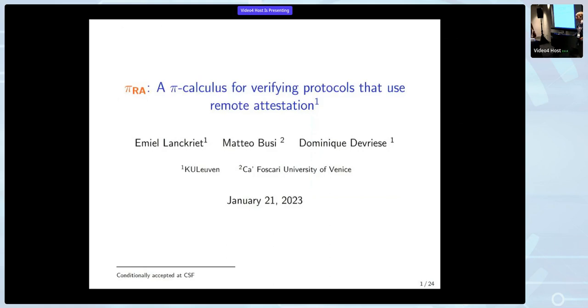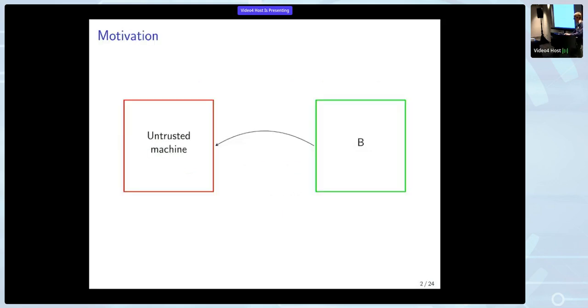Okay, so hello. As Katalin said, I'm Emiel, and I'm presenting joint work with Matteo Busi, the previous speaker, and Dominique Devriese. We are presenting PyRA. First, a motivation, specifically a motivation for remote attestation.